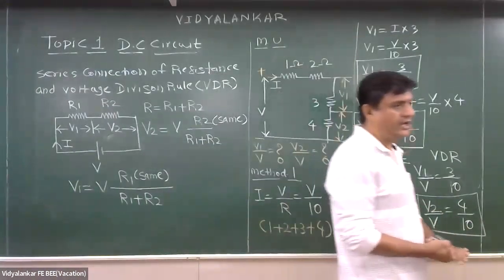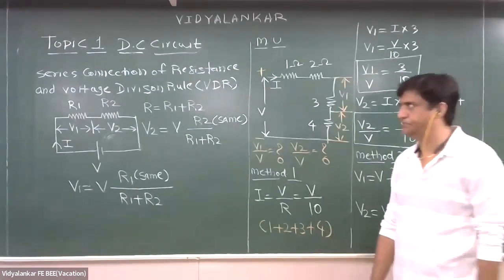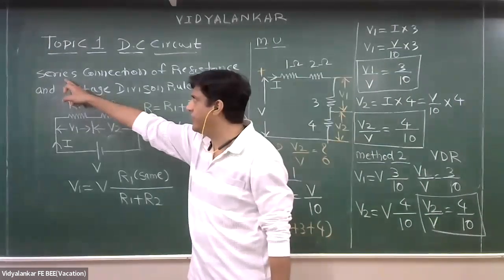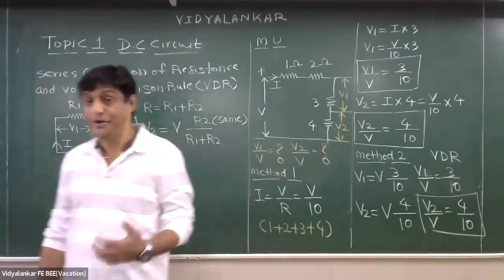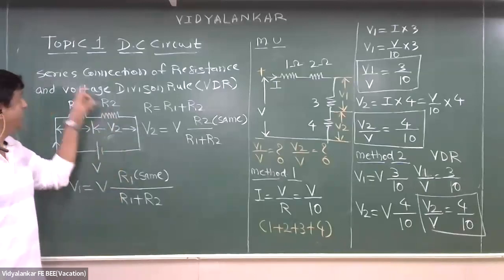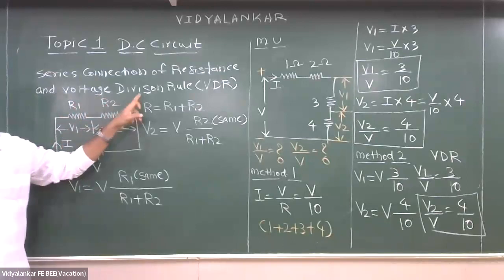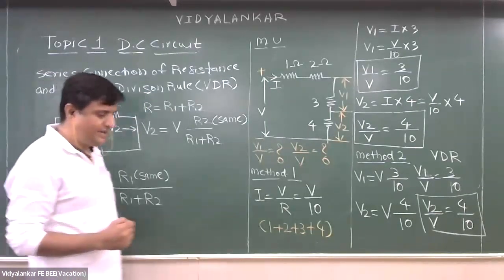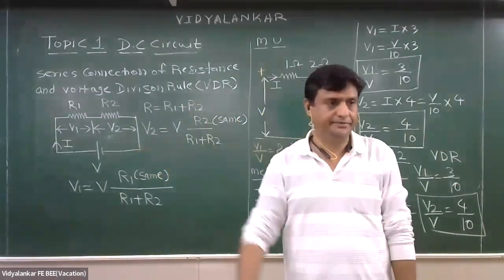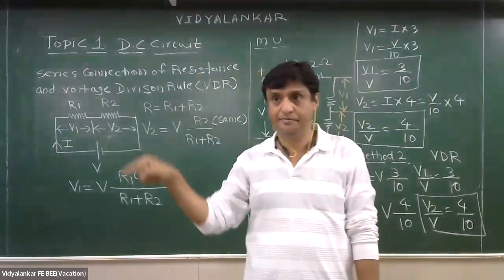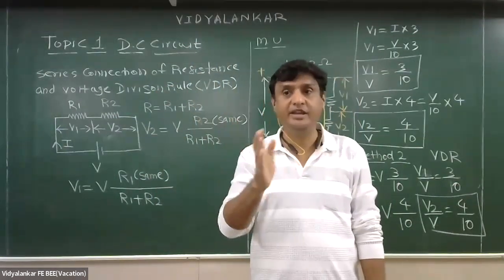Okay. Can anyone tell me the second part of this discussion? इसकी जगह पे कुछ अलग वर्ड आएगा और इसकी जगह पे कुछ अलग वर्ड आएगा. Parallel आएगा. हाँ, तो पूरा sequence मुझे पढ़ के दिखाओ, क्या आएगा? Parallel connection of resistance and current division rule. Can I say very confidently, in series voltage will divide, current will remain same. In parallel current will divide, voltage will remain same.